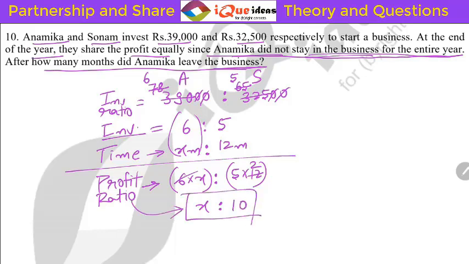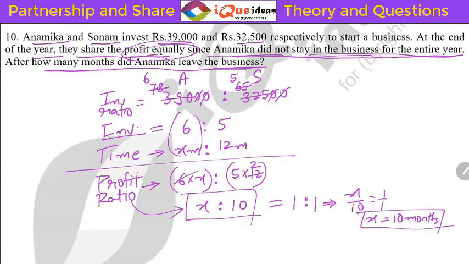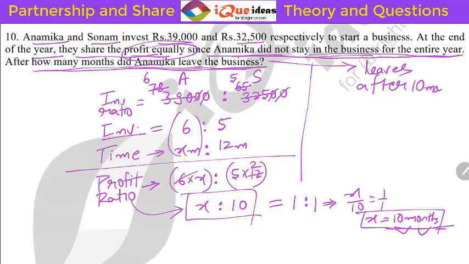Okay. Then the question says they share the profit equally. Perfect. So X is to 10 is equal to 1 is to 1. This means X by 10 is equal to 1 by 1. Clearly X is equal to 10 months. That means Anamika was there in the business for 10 months. What is the question asking? Question is asking after how many months did Anamika leave? Right. So Anamika left after 10 months.